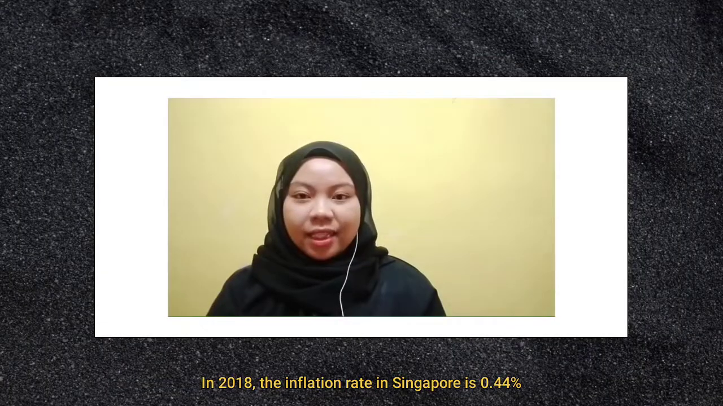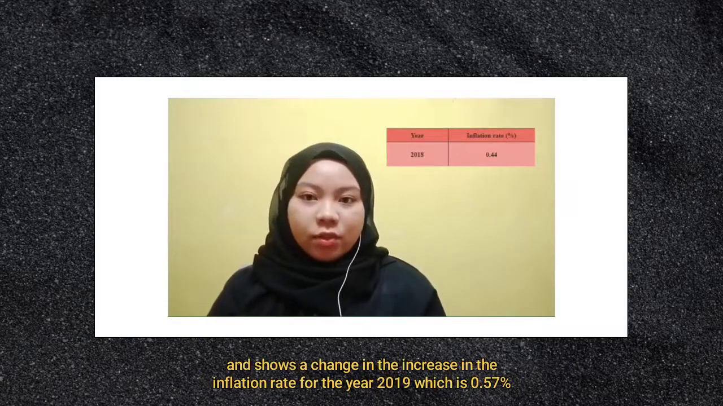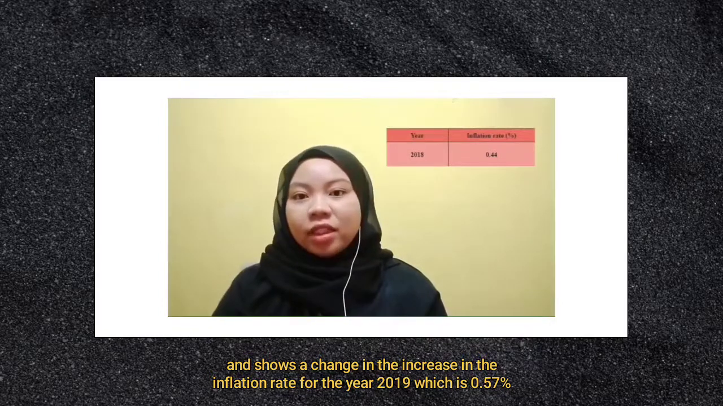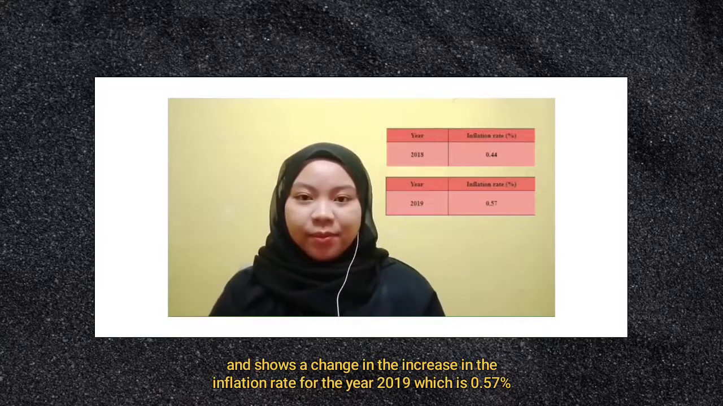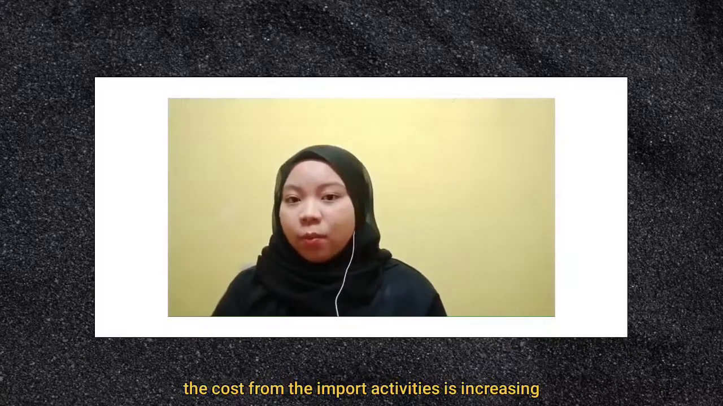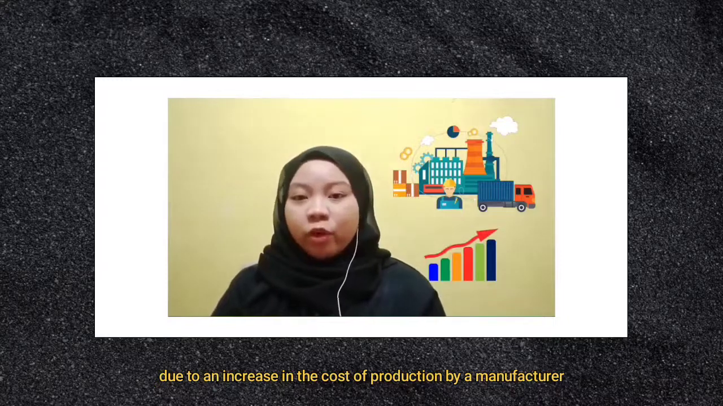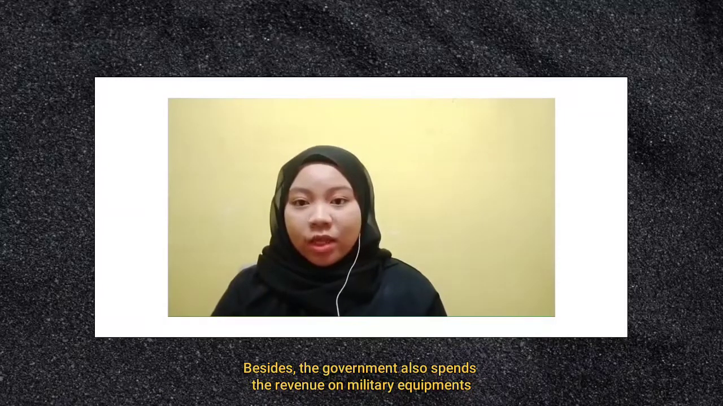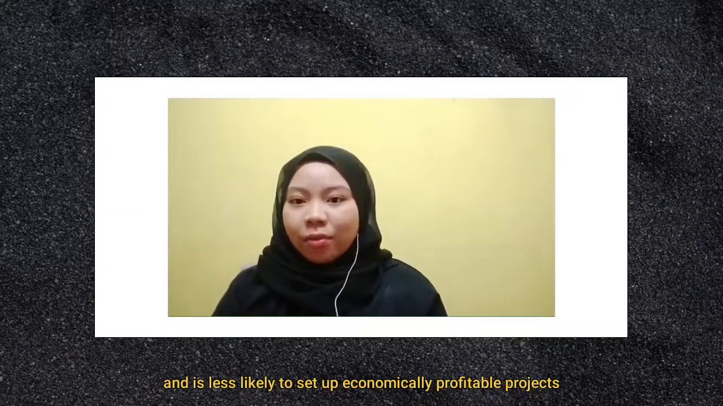In 2018, the inflation rate in Singapore is 0.44% and shows a change in the increase in the inflation rate for the year 2019, which is 0.57%. This rate of inflation occurs because the cost from the import activities is increasing due to an increase in the cost of production by manufacturers. Besides, the government also spends revenue on military equipment and is less likely to set up economically profitable projects.